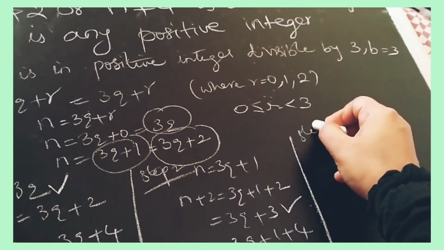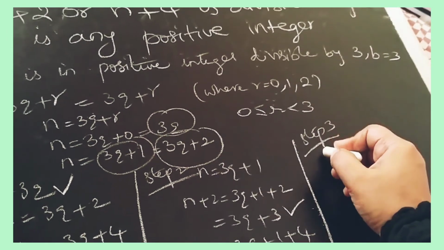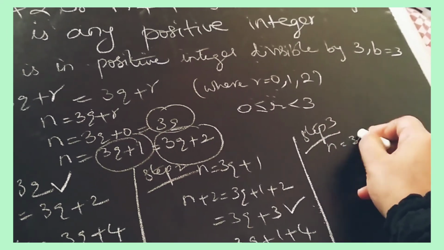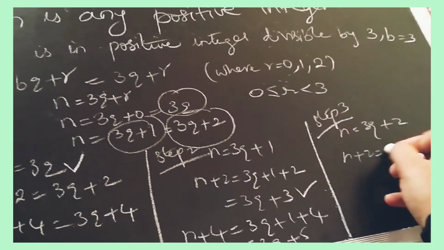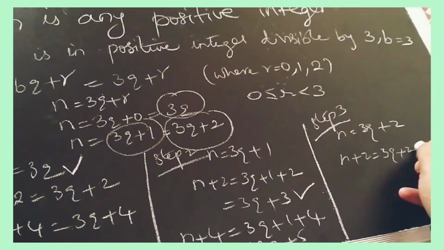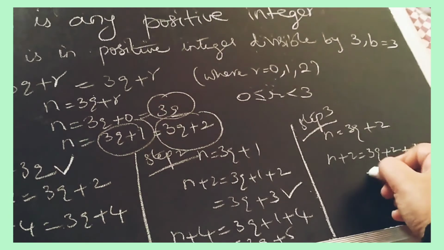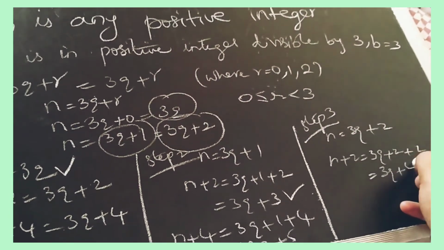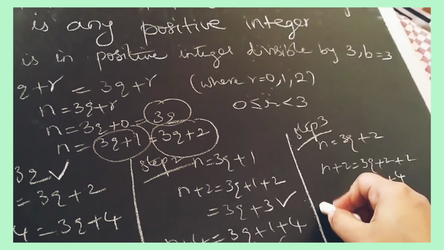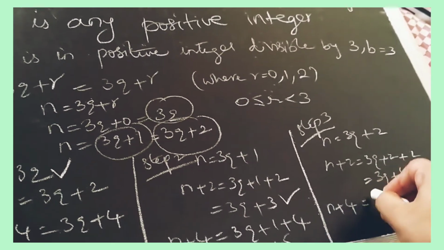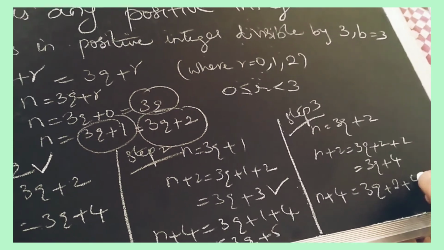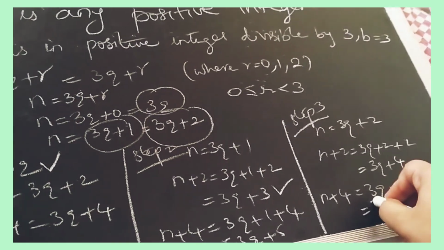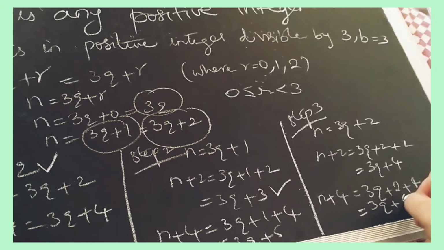Now step 3. In step 3, n is equal to 3q plus 2. n plus 2 means 3q plus 2 plus 2, so it is 3q plus 4. n plus 4 means 3q plus 2 plus 4, so it is 3q plus 6.